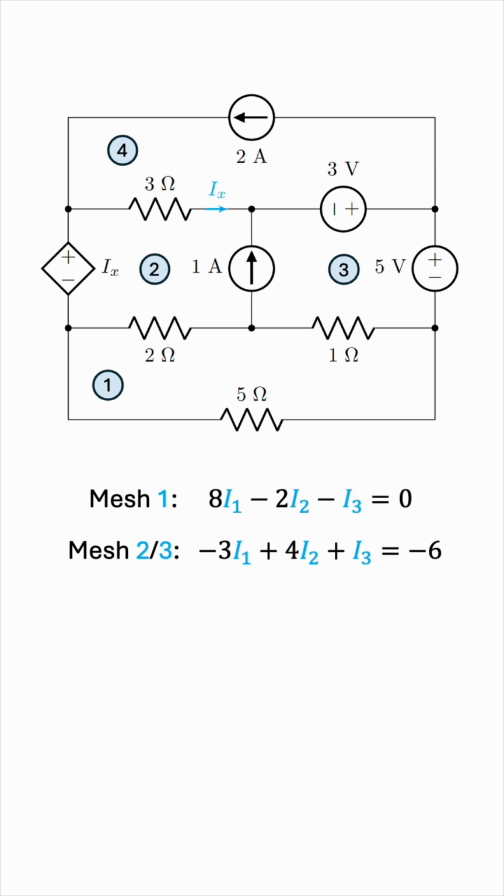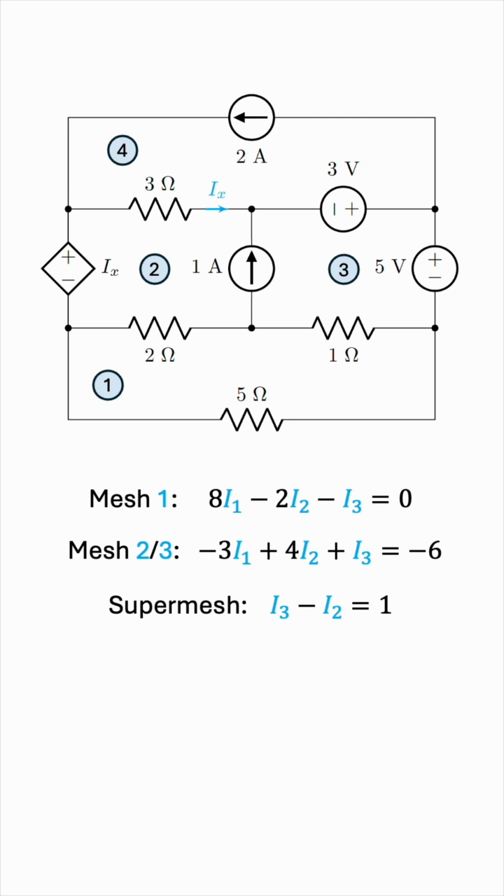And now we invoke the supermesh equation to get the third and final equation required to solve for the currents. Notice that the 1 ampere source hanging in the middle, which we ignored earlier, is I3 minus I2. Because, again, if you trace the clockwise loops, I3 agrees with the 1 ampere source, whereas I2 opposes it. So this 1 ampere must be the difference between I3 and I2.